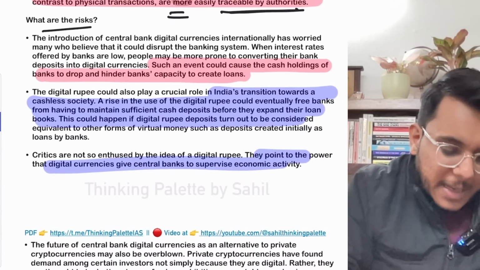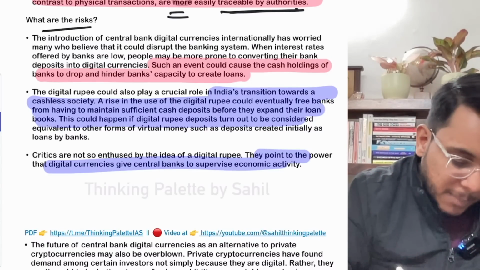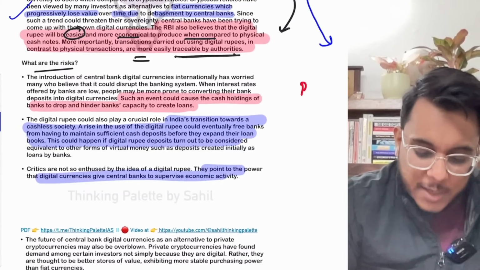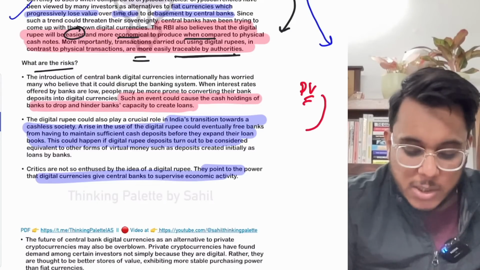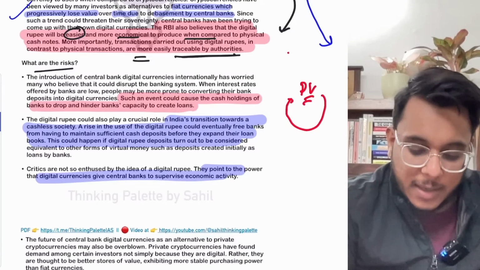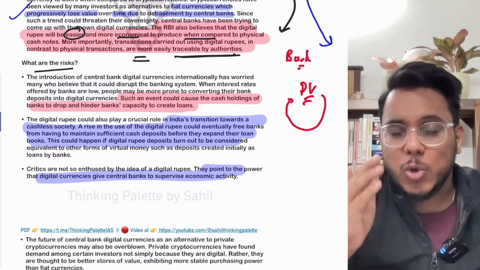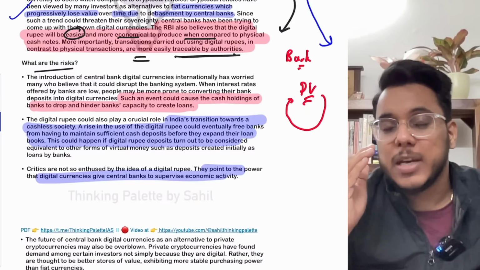Now there are also certain risks in this particular arrangement. Now guys, the number one risk is that if there is a digital wallet facility in which people can hold their money, what will happen? The people will switch to this digital wallet rather than putting the money into bank accounts. Now see this particular thing. The people keep the money in the bank account for two reasons. Number one, they will get interest on that money, and second, that money will be safe.